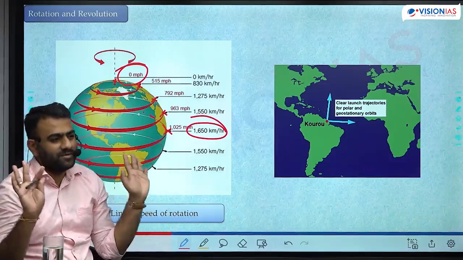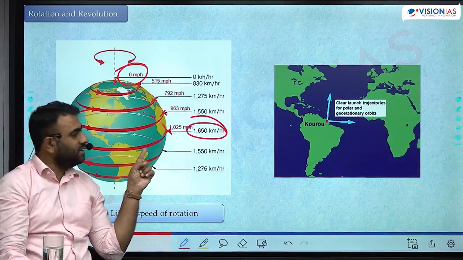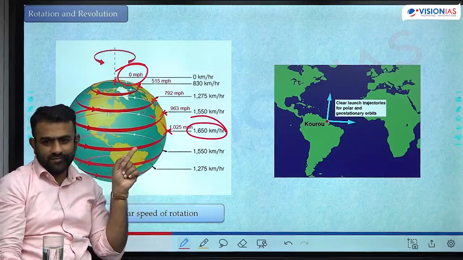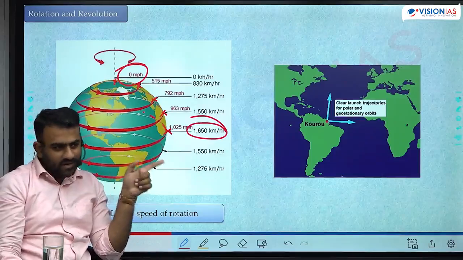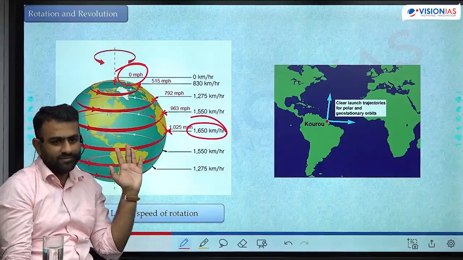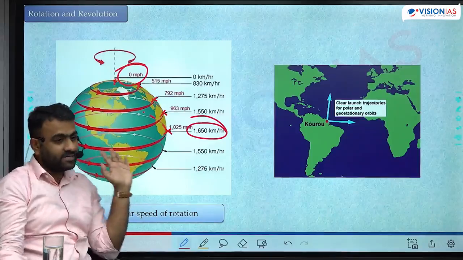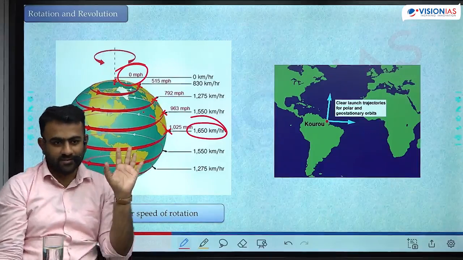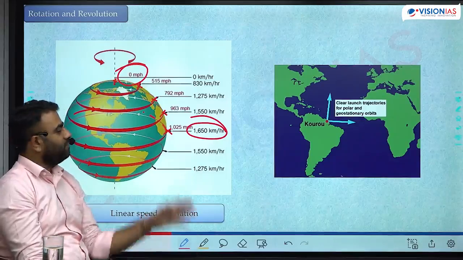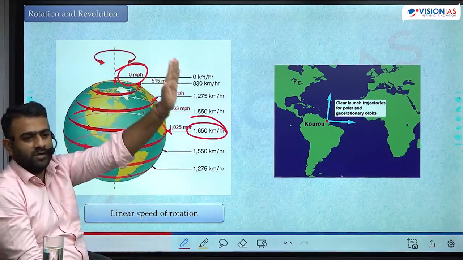Okay, gravity is same everywhere, but near to the equator there is an initial momentum. Near to the poles there is no momentum. Near to the equator, there is a very high momentum. That initial thrust, initial push is there. If you overcome gravity here, your initial momentum will throw you into the space already.